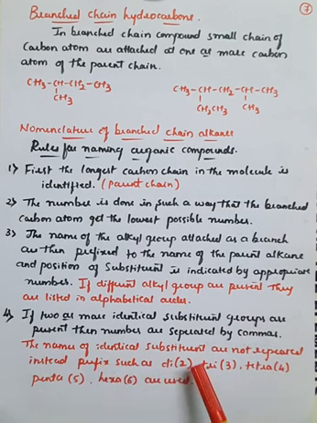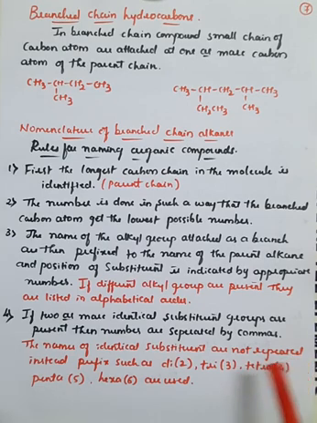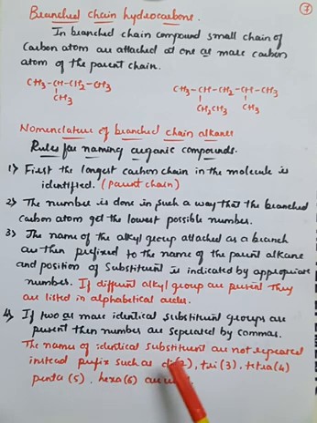And the name of the identical substituent is not repeated. Instead, we use a prefix. If there are 2, we use di. If there are 3 of the same substituent, we use tri. If there are 4, tetra. And if there are 5 substituents of the same kind, we use penta, and for 6, hexa. Like this we must use them, right?